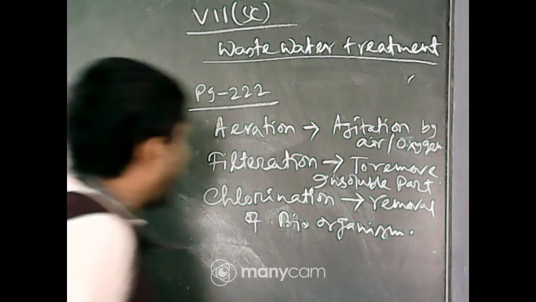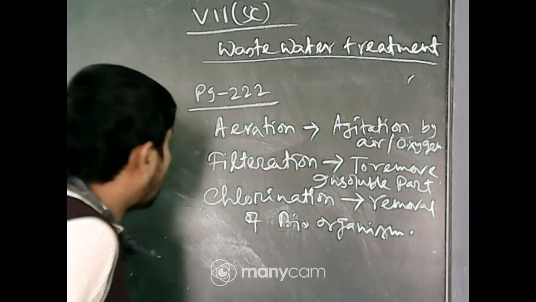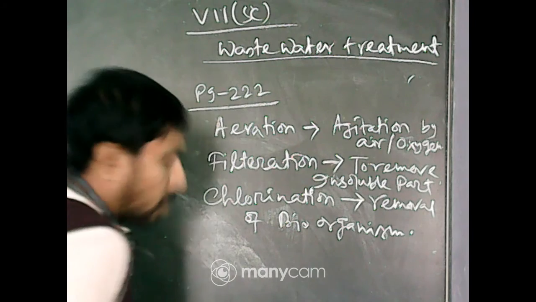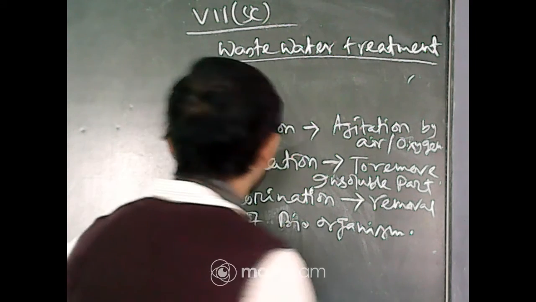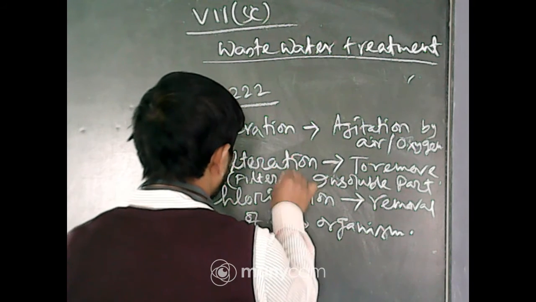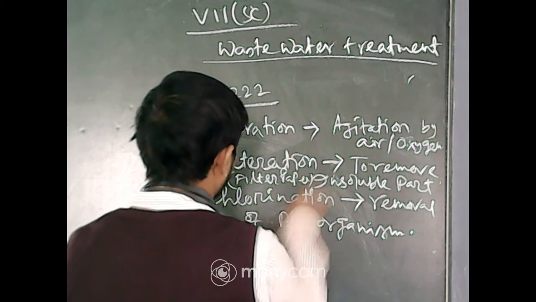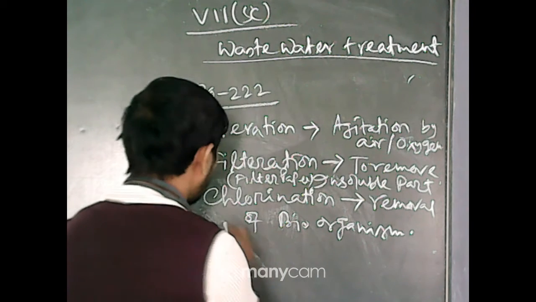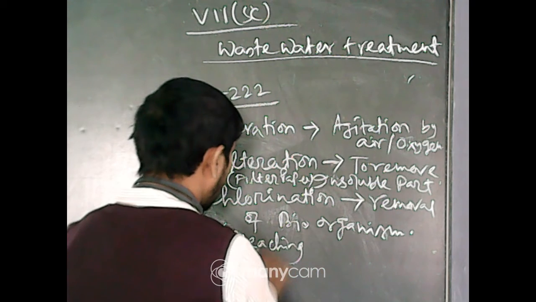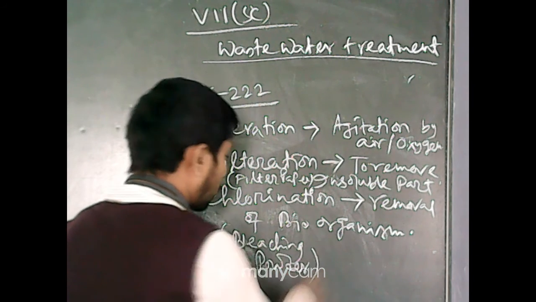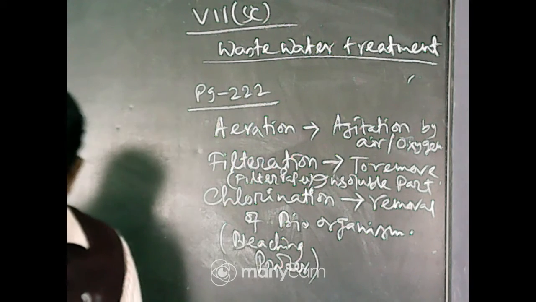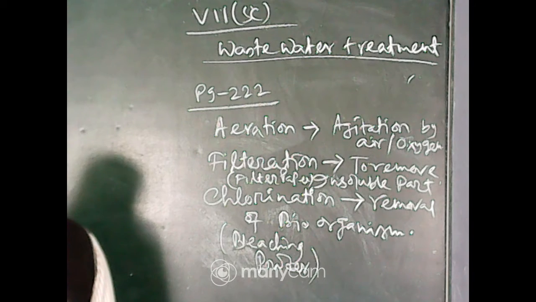Completed. Aeration, agitation by air or water, air or oxygen. Filtration, to remove insoluble part. What are the instruments used for filtration? That is filter paper. Chlorination, here for chlorination, bleaching powder. Completed. Okay. Now come to section 18.4.